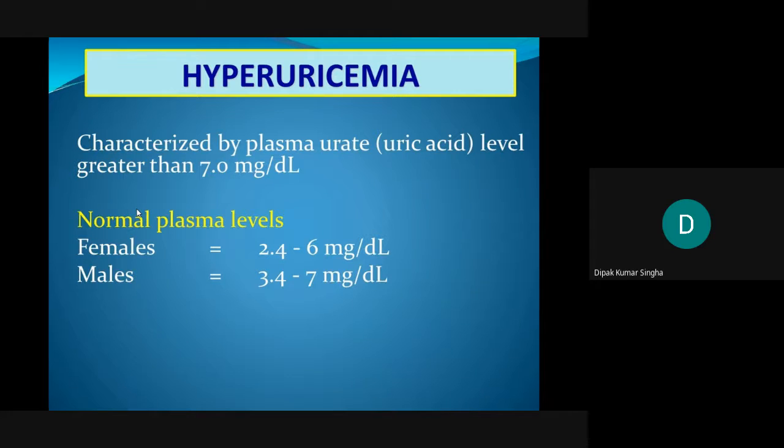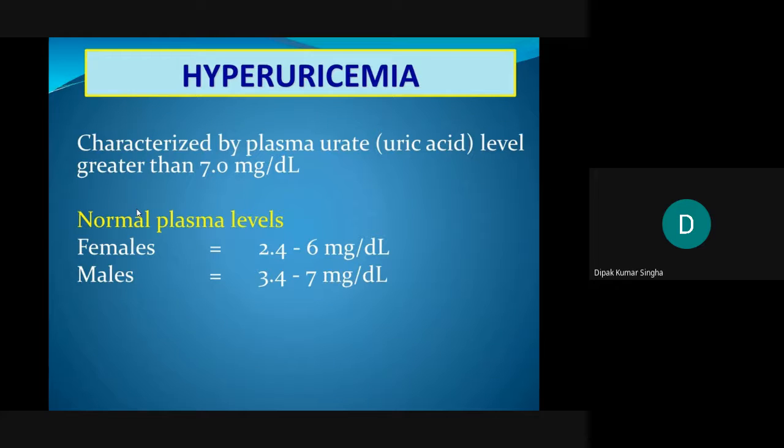What is uricemia? Actually, purine is converted to xanthine by the enzyme xanthine oxidase, initially hypoxanthine, then xanthine. In purine biosynthesis, adenine and guanine, after xanthine oxidase, are converted to hypoxanthine.